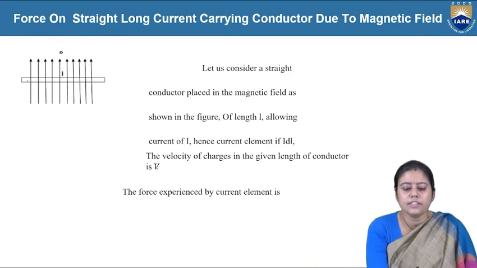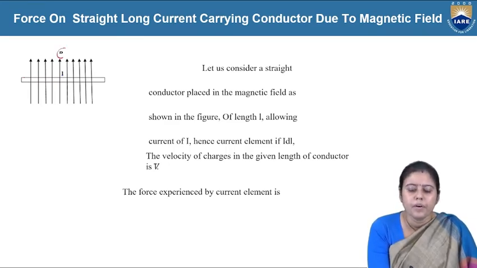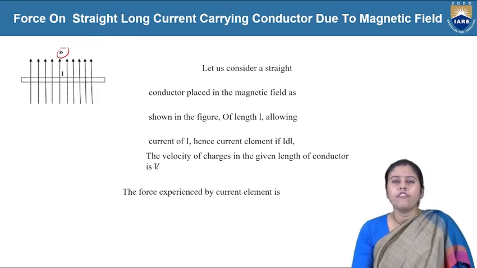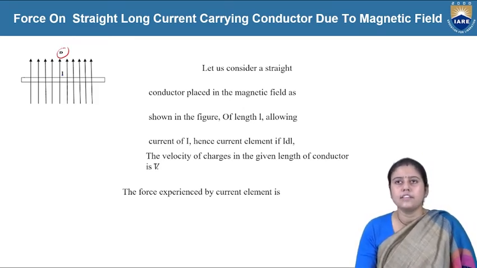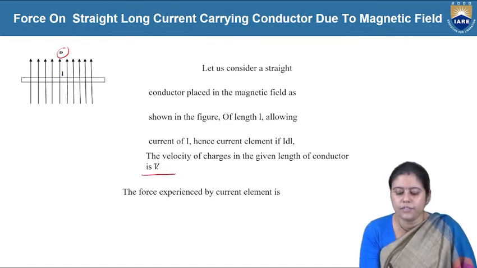This is a long current carrying conductor, the arrows are the direction, and it is carrying the current I. Due to the current there is also a current density, and the velocity of the charges along the length of the conductor is v.